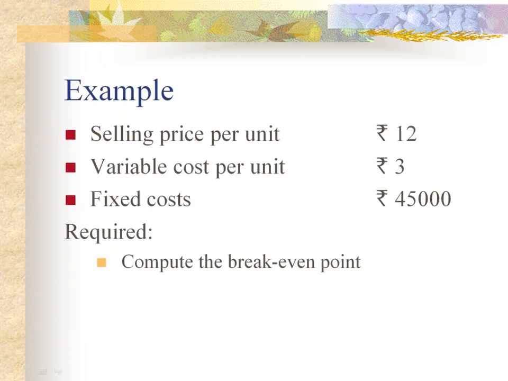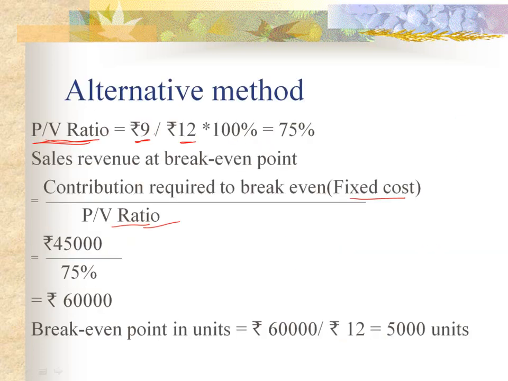Look here, selling price is rupees 12, variable cost is 3, so contribution is 12 minus 3, 9. Here PV ratio comes to be 9 divided by 12 into 100, it comes to be 75%. So sales revenue at break-even point comes to be fixed cost, that is 45,000 divided by 75%, is equal to rupees 60,000.